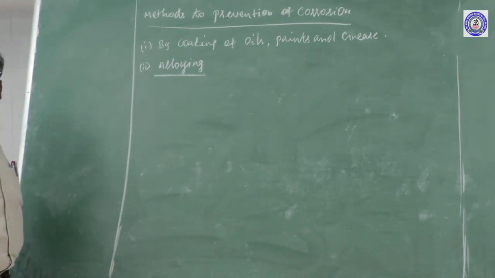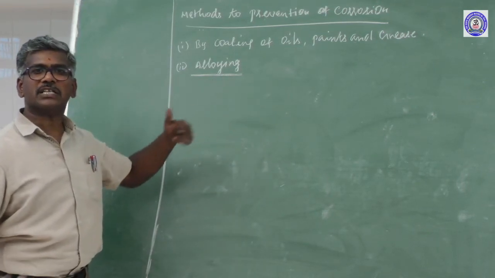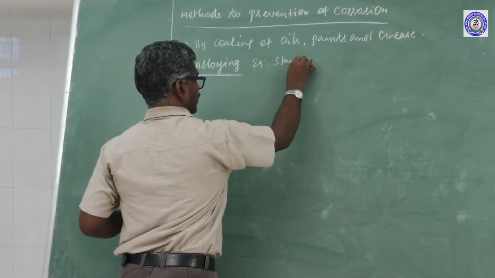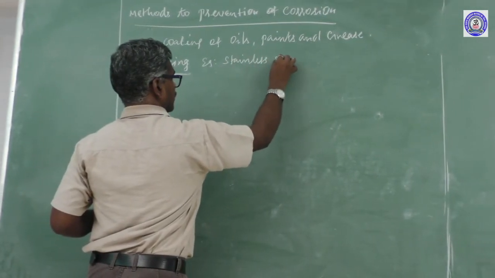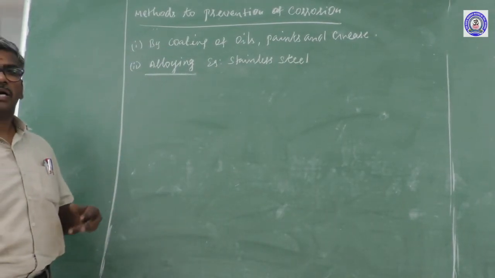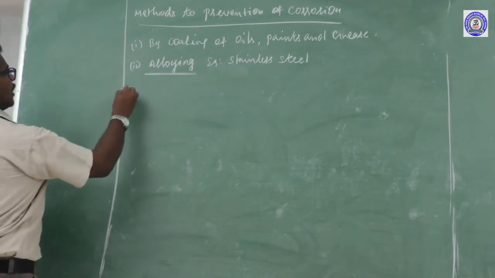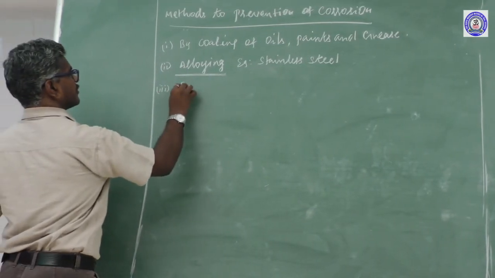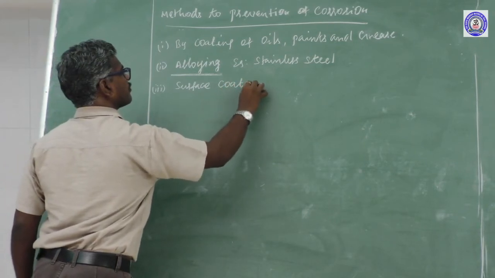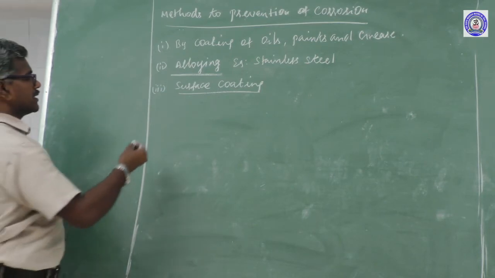What is the meaning of alloying? One metal is combined with another metal to prevent the corrosion. Best example, stainless steel made up of iron, nickel, chromium, carbon. Another method is surface coating. Surface coating can be classified into various methods.